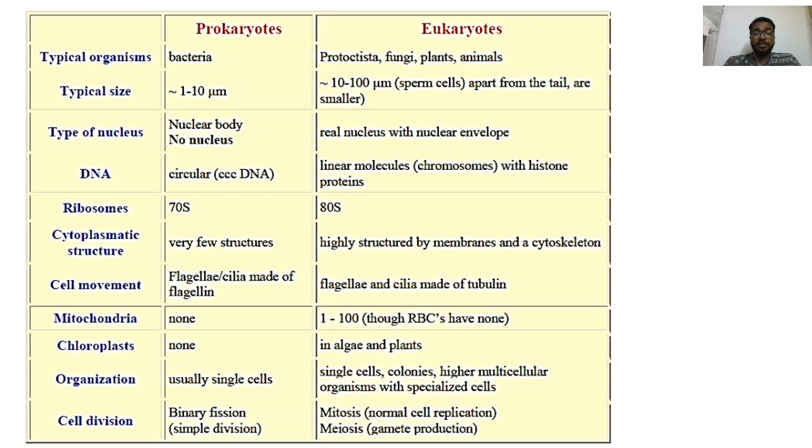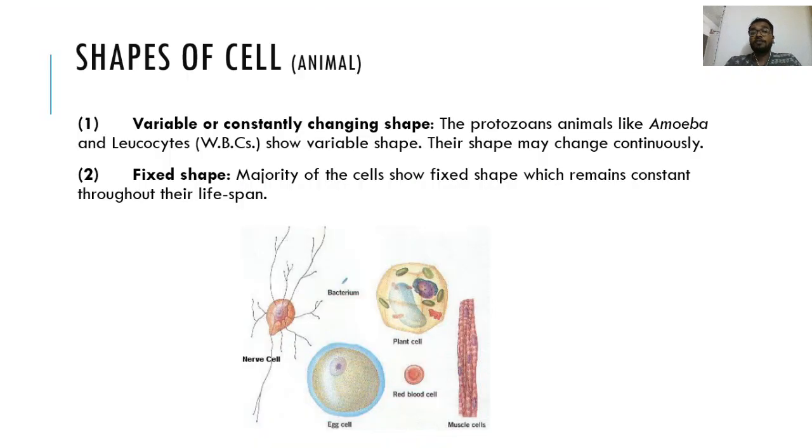Cell division: in the case of prokaryotes we can see a simple cell division, that is binary fission, while in the case of eukaryotes we see mitosis, that is equational cell division seen in somatic cells, while meiosis is the reductional cell division seen in gametic cells, and which will produce the egg and sperm. Those are gametes.